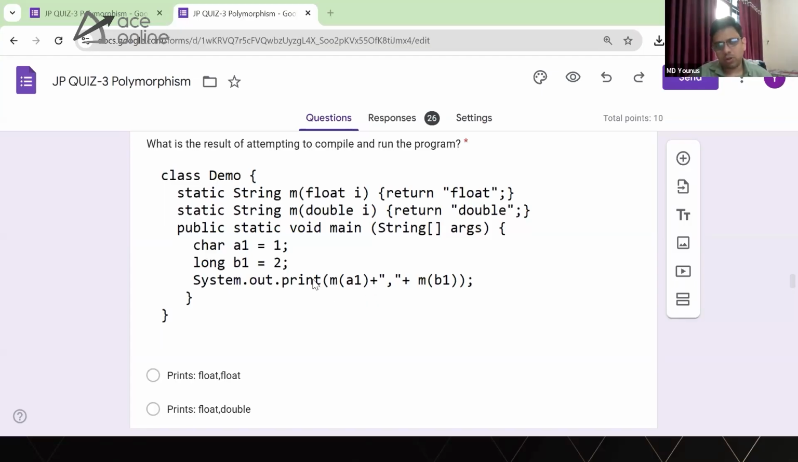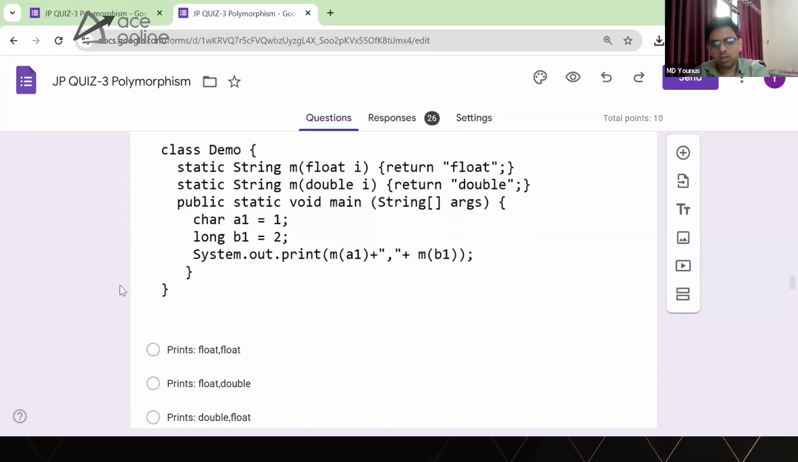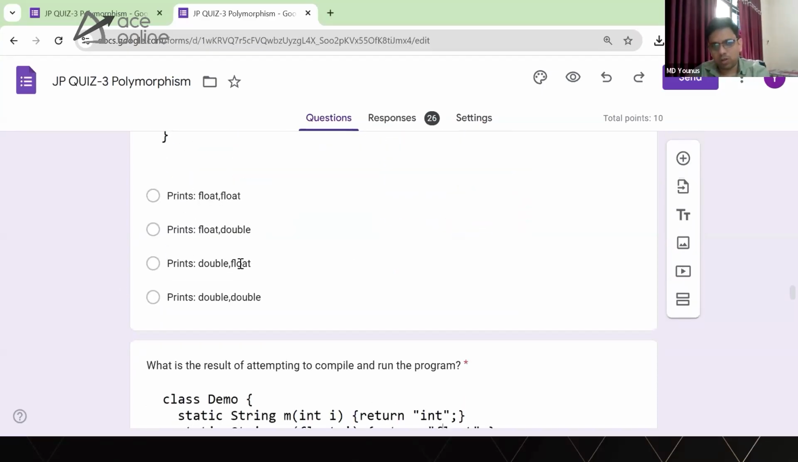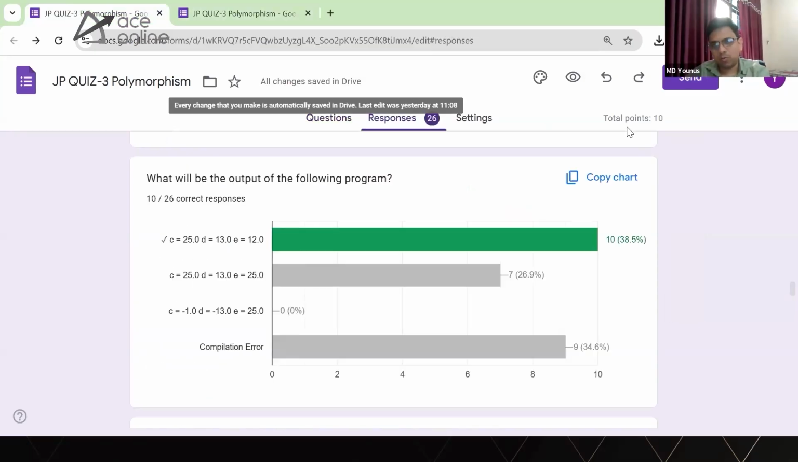Okay. Nice. What do you think, guys? Do you agree with Sarika? Both will call the float method. Here M of A1 will call the float method and M of B1 will call the float method. And whether character A1 equal to 1 is allowed. Okay, that's nice. So the correct answer is float float. People might have selected compile time error, but anyhow, let's see how many of you have answered float.